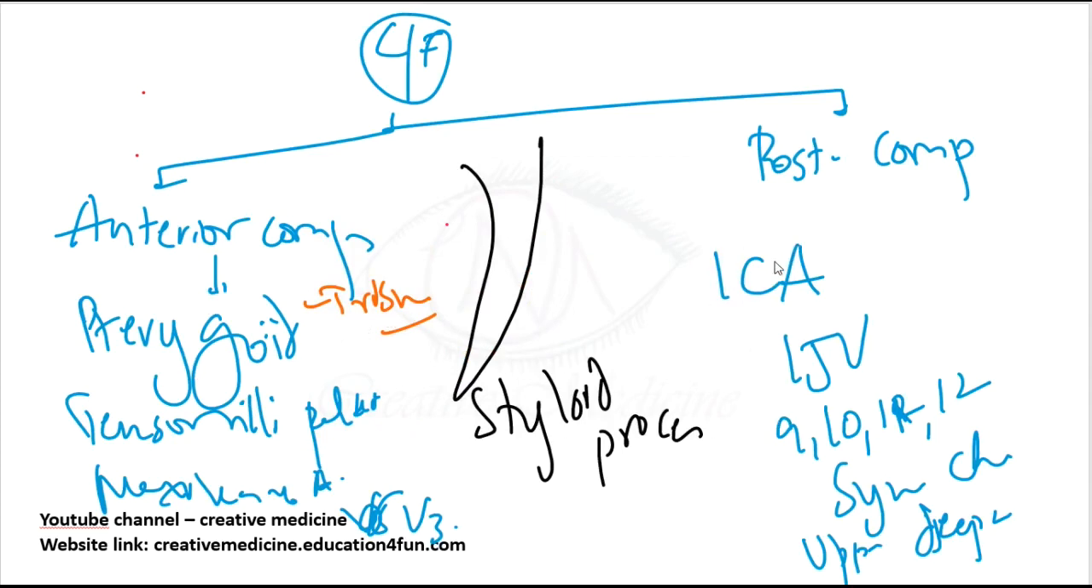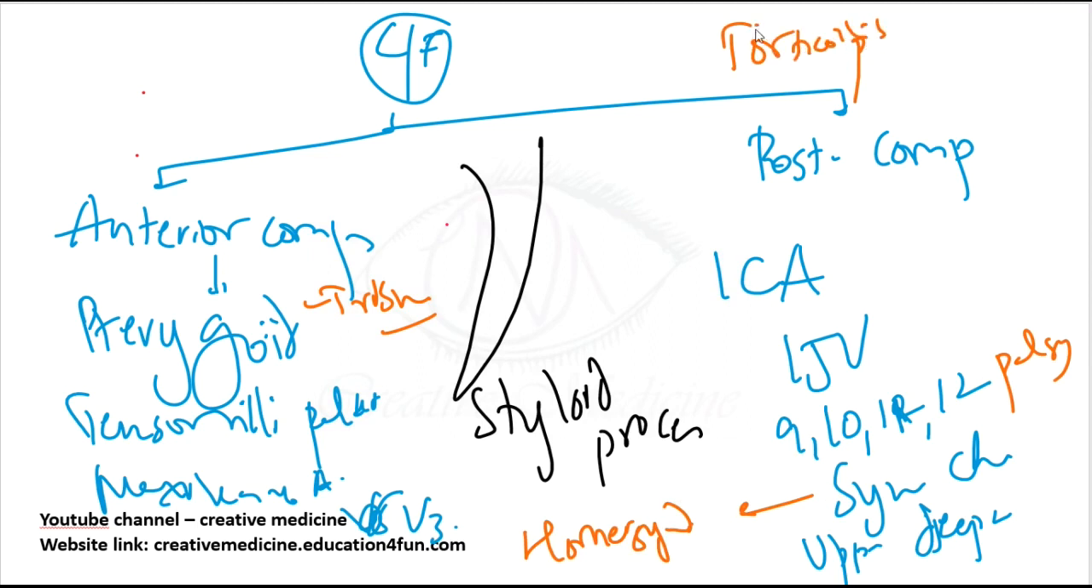If you see the posterior compartment, there will be a bulge in the posterior wall behind the posterior pillar. We will see 9th, 10th, 11th nerve palsy, and there is involvement of the sympathetic chain leading to Horner's syndrome. You will also see torticollis because of spasm of the prevertebral muscles. So these are the main clinical features based on the compartment.